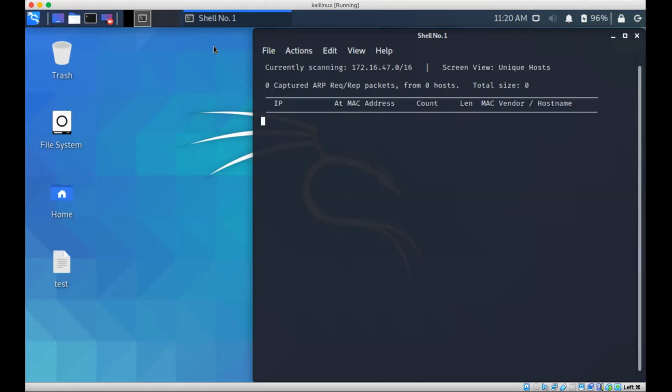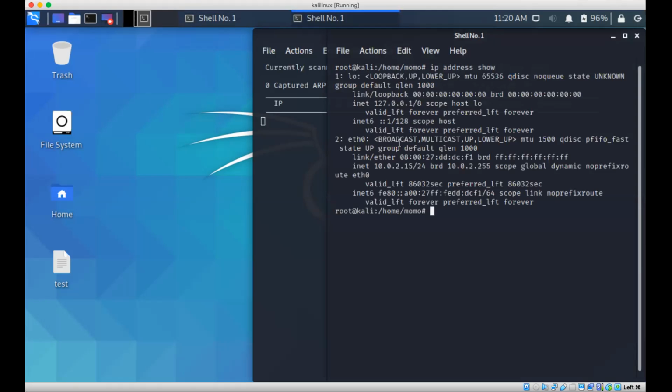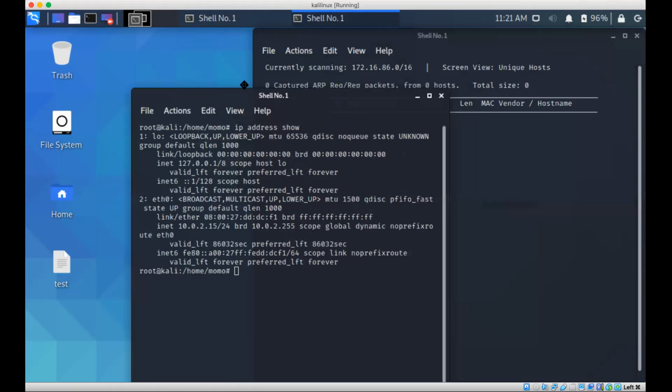Are you getting my points? See this one. When I show you my IP address, see, it is a 10. It is 10.0.2.15. Correct. Let it be done.